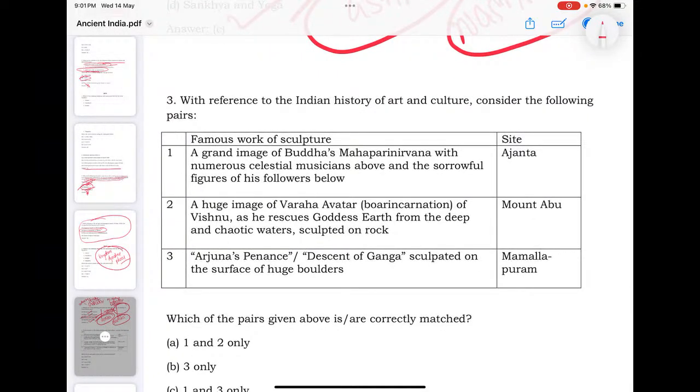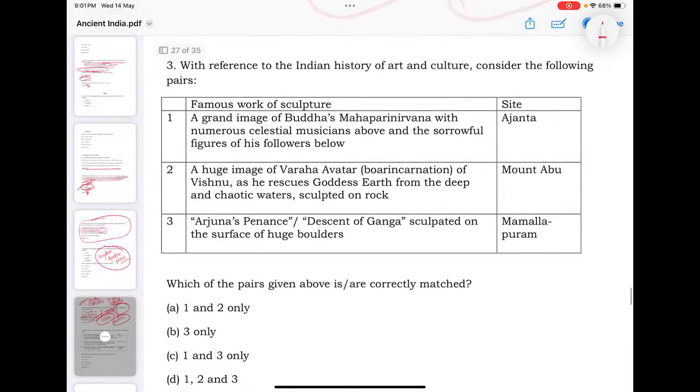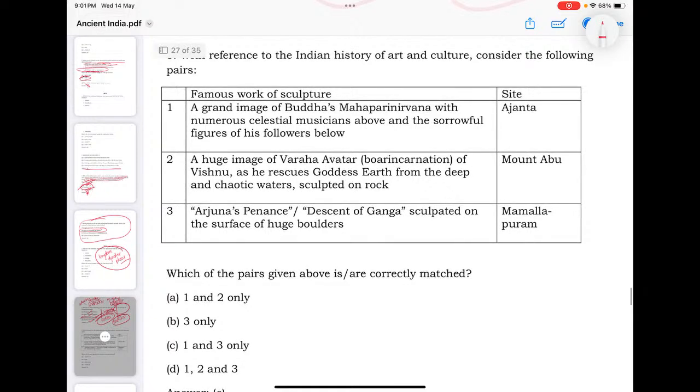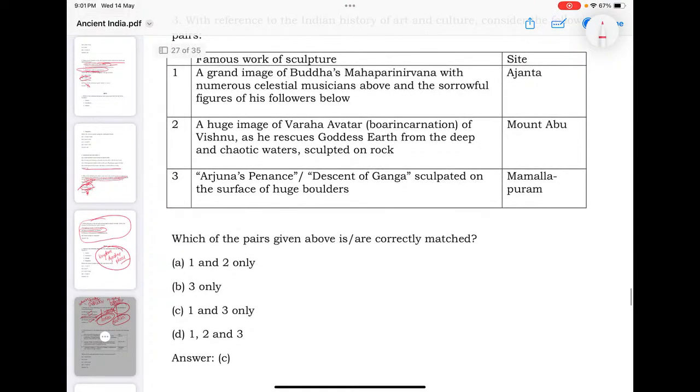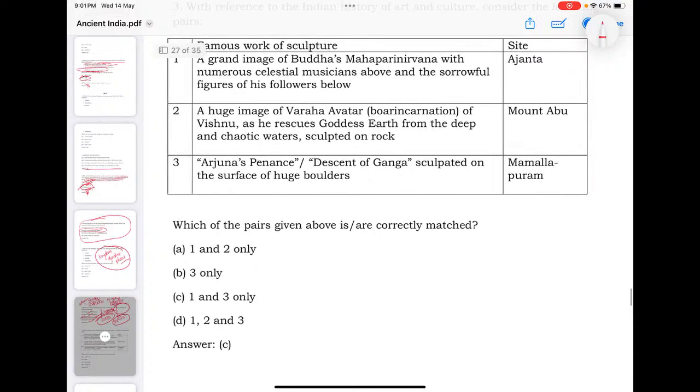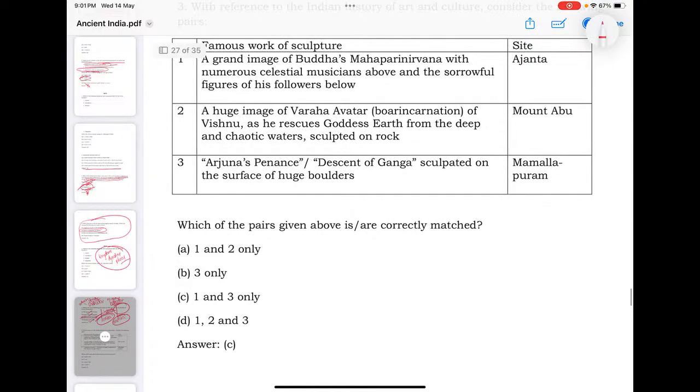With reference to Indian history of art and culture, consider the following pairs. Again, the famous work of sculpture and site is asked. Yes, they are asking for Buddha's Mahaparinirvana with numerous celestial musicians above and sorrowful figures, a huge image of the Varaha avatar of Vishnu, then Arjuna's Penance.